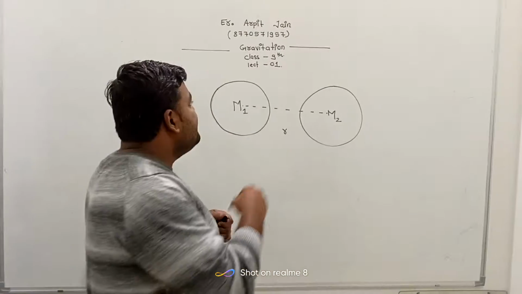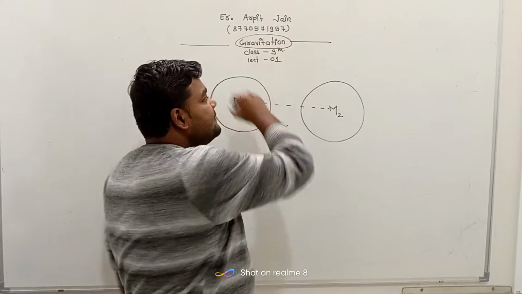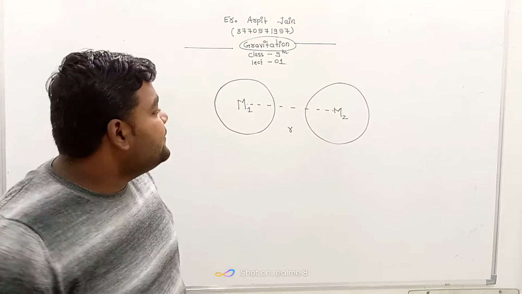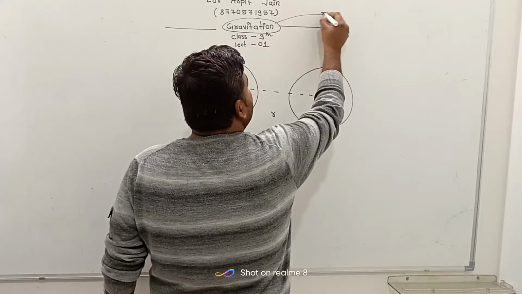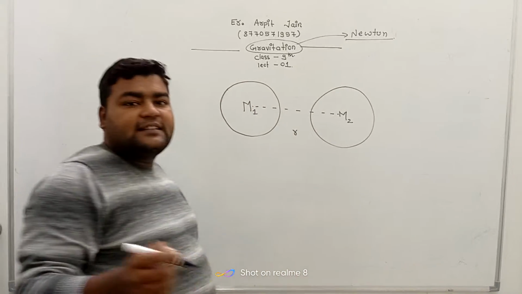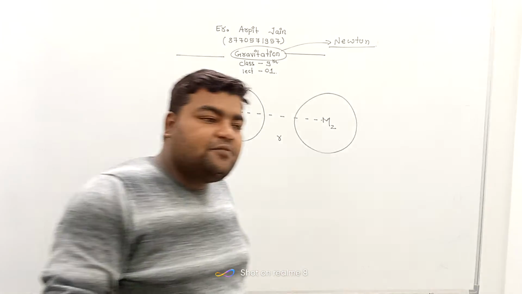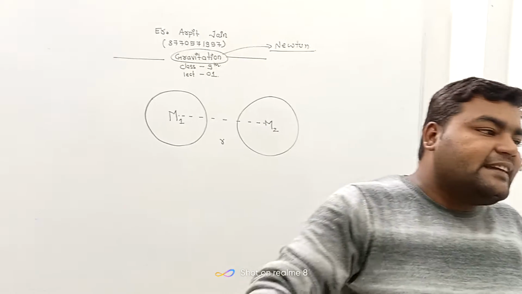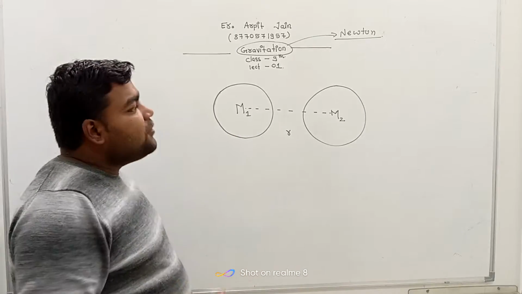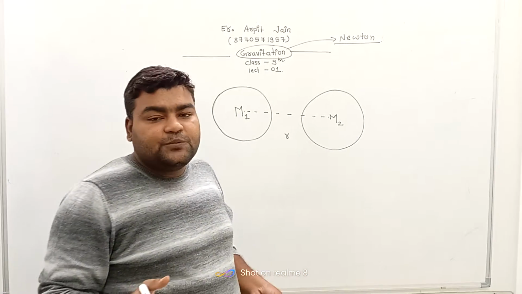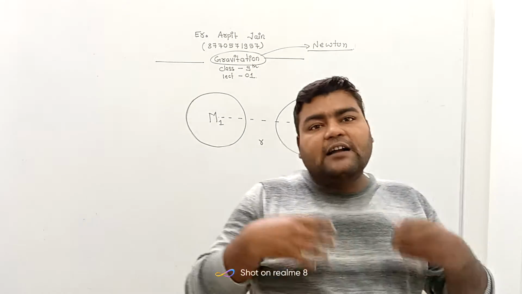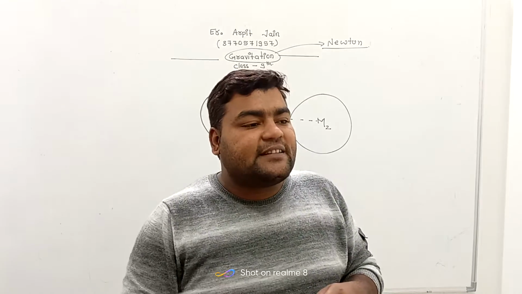So now, have you ever heard about the word gravitation? Yes or no? Yes, sir. So you have heard about the gravitational force. There is a very famous story about Newton, which says that Newton is sitting under a tree and an apple falls on his head, and he finds out that it is because of gravitation. Now, first of all, this story is partially true, because gravitation force was studied earlier in so many literatures.